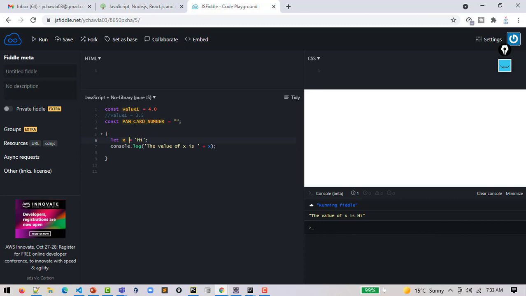At times you will need a variable whose life will be restricted to, let's say, an if block. We will talk about if conditions. You will want the scope of a variable to be restricted to a while block, a for loop, or any function.